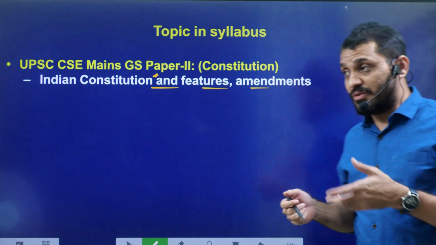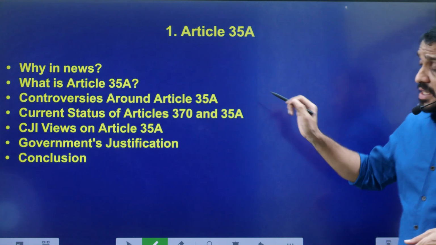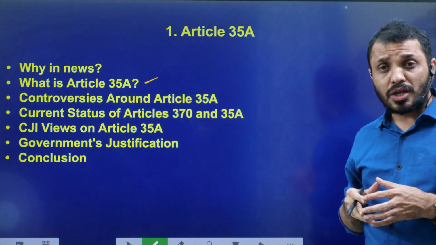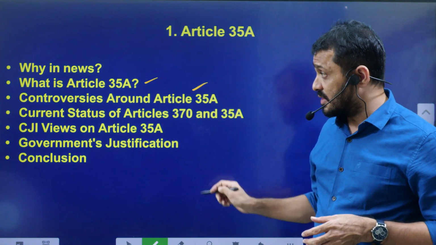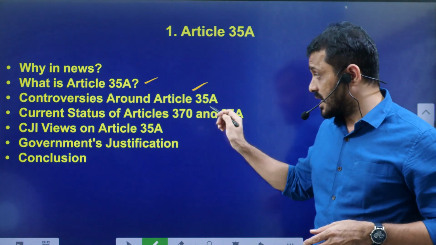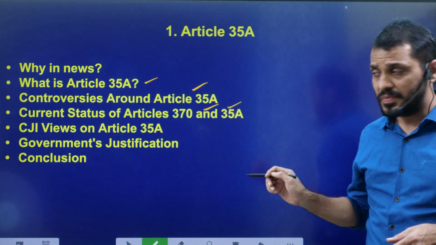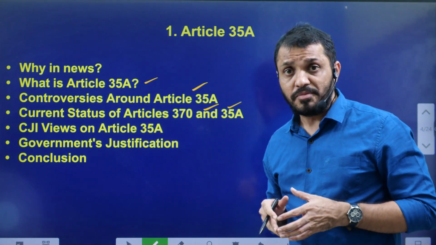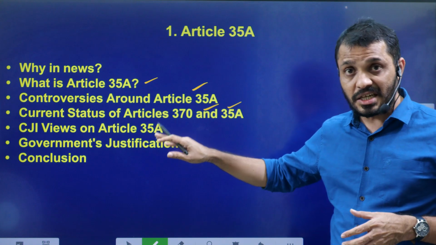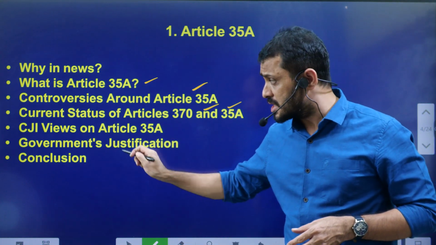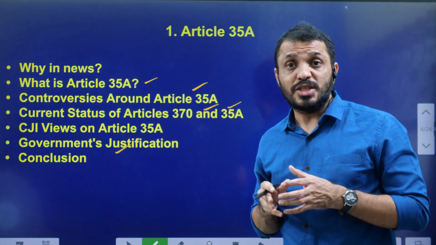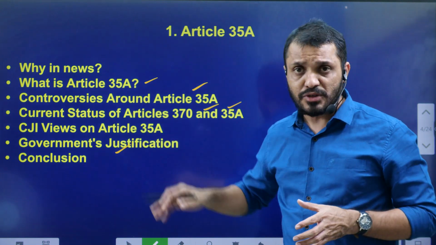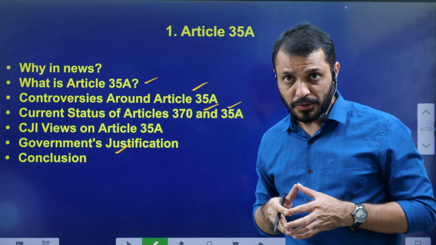Then, in terms of video components, in this video we are going to discuss what Article 35A is, the controversies surrounding Article 35A, the current status of Article 370 and Article 35A, and the views expressed by the CJI, as I mentioned earlier. We are going to discuss what these views regarding Article 35A are, and we'll also discuss the government's justification regarding the Article 370 abolition. These are the areas we are going to focus on in this video.